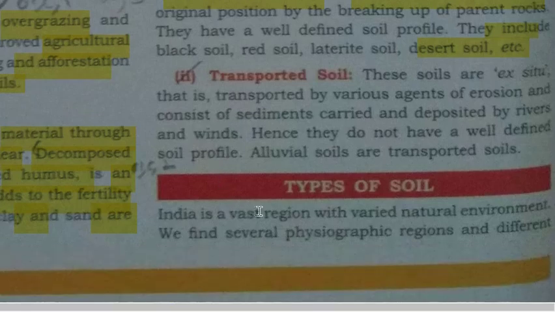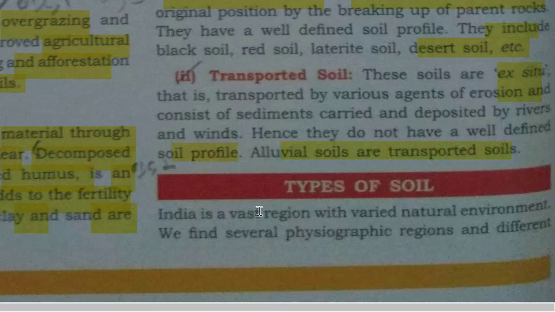Second is transported soil. These soils are ex situ, meaning they are not formed at the place. They form at one place and are then removed from one place to another. That is transported soil. These soils are transported by various agents of erosion and consist of sediment carried and deposited by rivers and the winds. Hence, they do not have a well-defined soil profile.